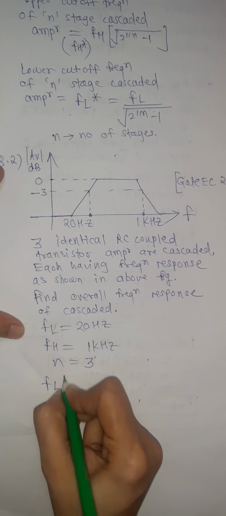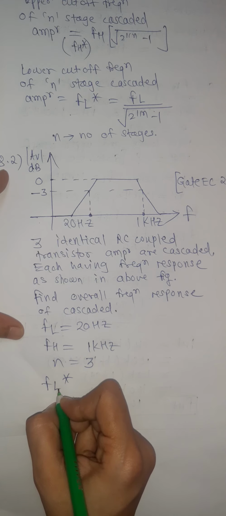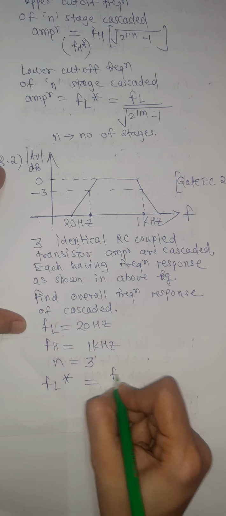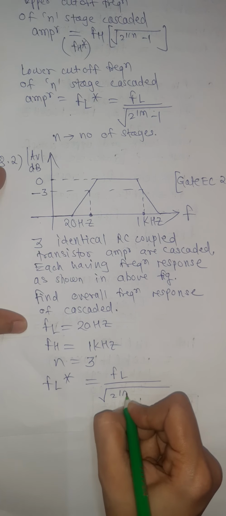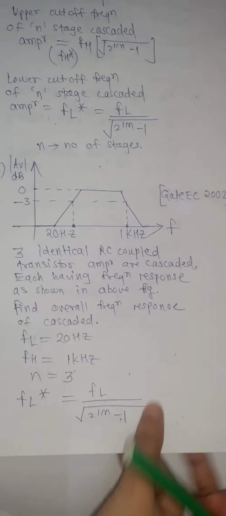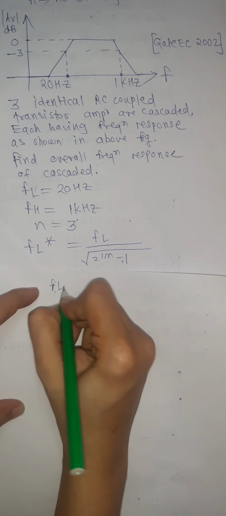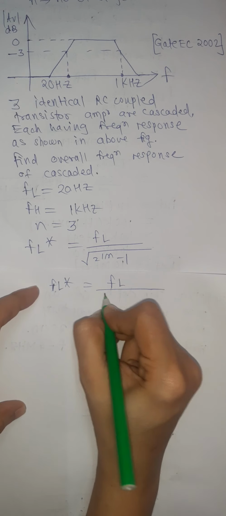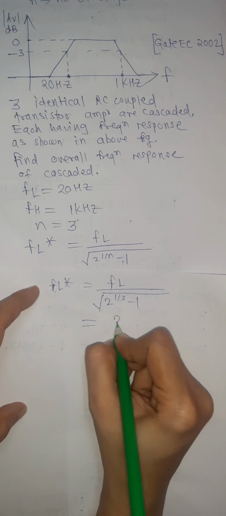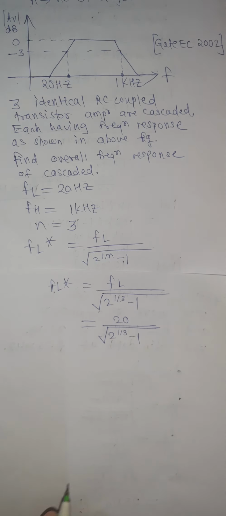Now FL star, that is the lower cutoff frequency of cascaded 3 stage amplifier, is equal to FL divided by square root of 2 raised to 1 by n minus 1. Here the value of n is 3, so FL star will be FL divided by square root of 2 raised to 1 by 3 minus 1. FL is 20, so 20 divided by square root of 2 raised to 1 by 3 minus 1.